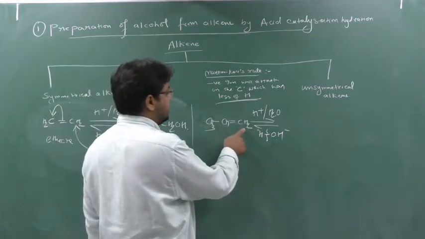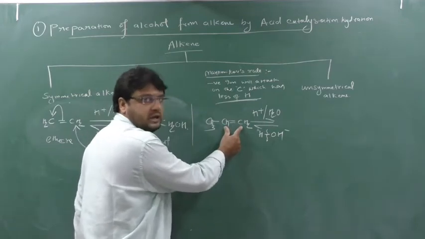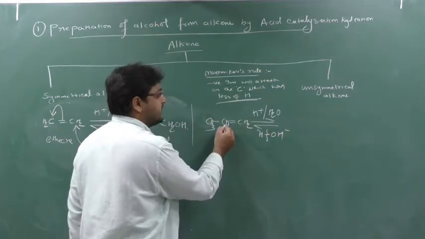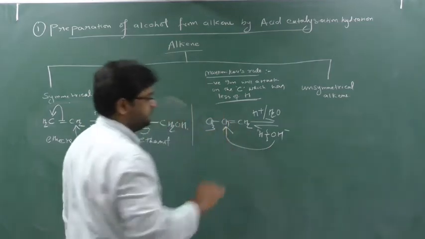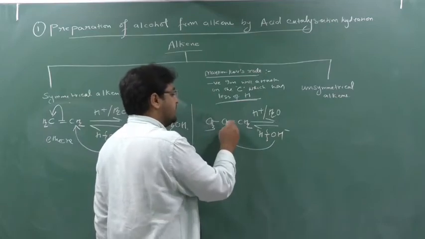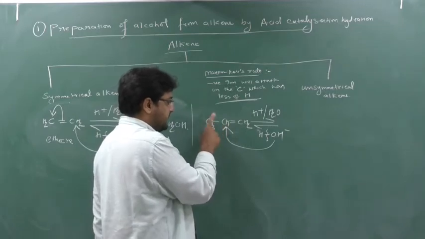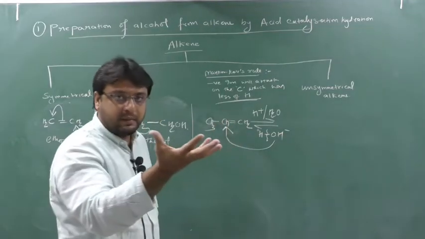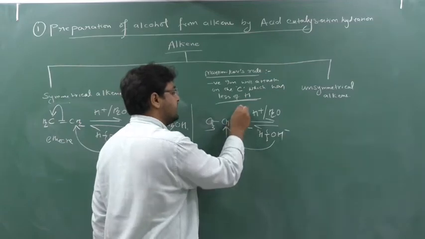Now see here, this is the alkene, and this is the double bond. Here there is one carbon, here there is one carbon. Now we have to see which carbon contains less number of hydrogen. So this is the carbon which contains less number of hydrogen. So OH will attack on this carbon only, according to the Markovnikov rule. When OH attacks this carbon, the carbon valency will be 5. See how: 1 valency with this, 2 with that, 1 with hydrogen and 1 with the upcoming OH. So carbon will create 5 valency. So when OH attacks here, this double bond breaks and enters here.